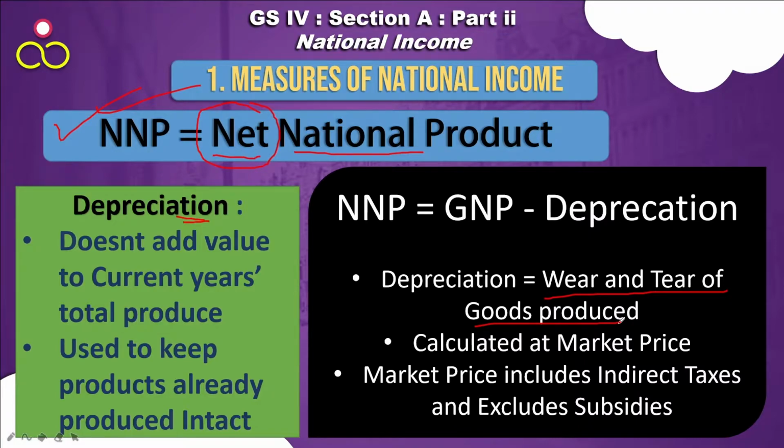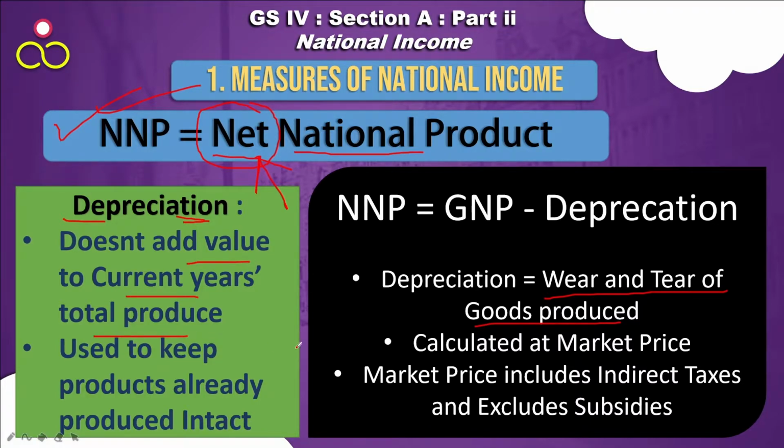For example, you bought a car today for 10 lakhs. After a year the price of that car will be around 5 to 6 lakhs. So similarly, goods lose their value, that means it depreciates, and that is accounted for in the net national product. Depreciation doesn't add value to the current year's total produce.